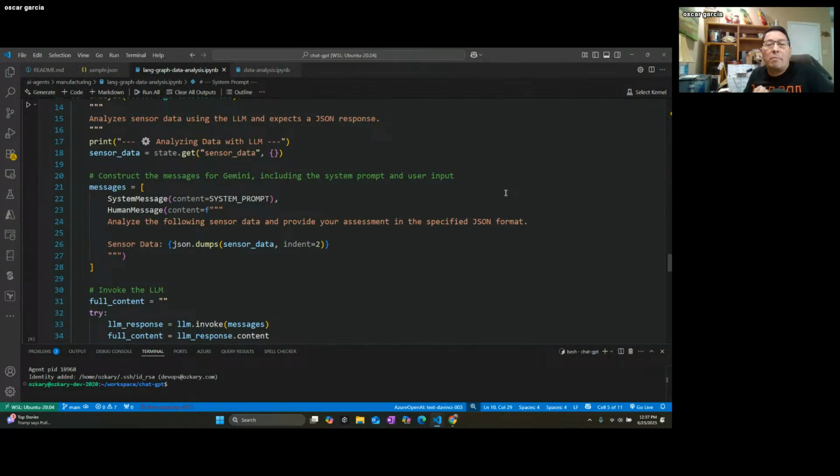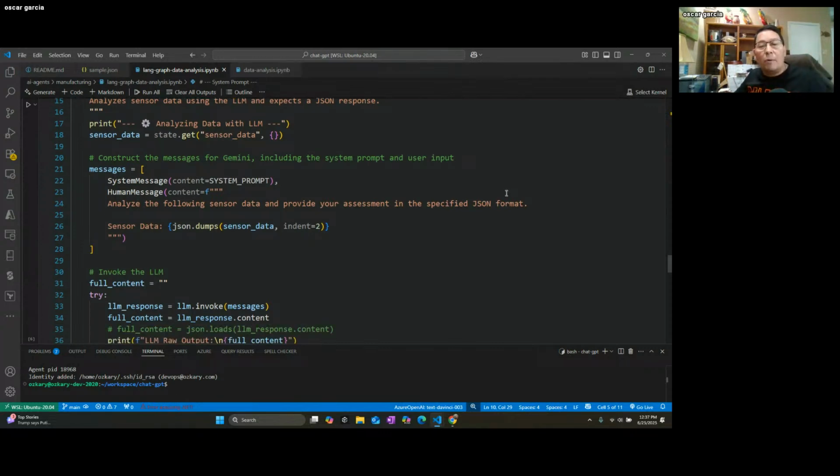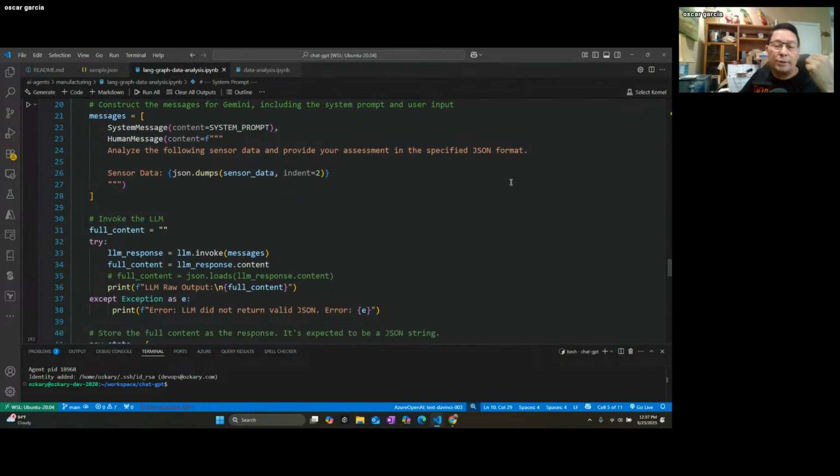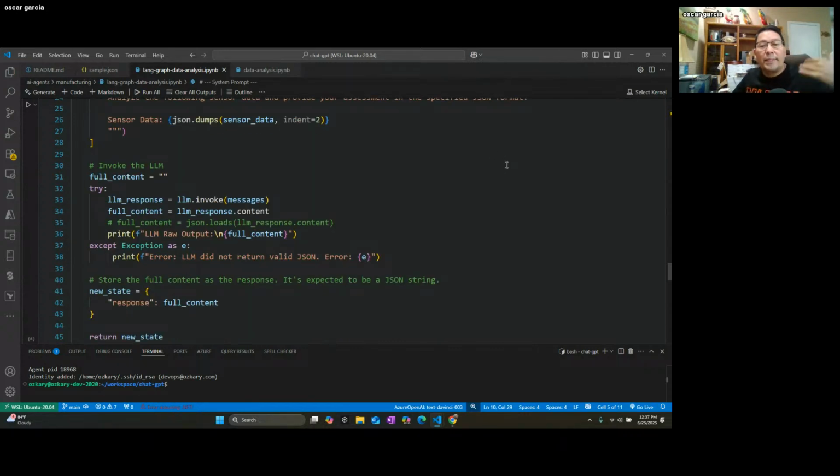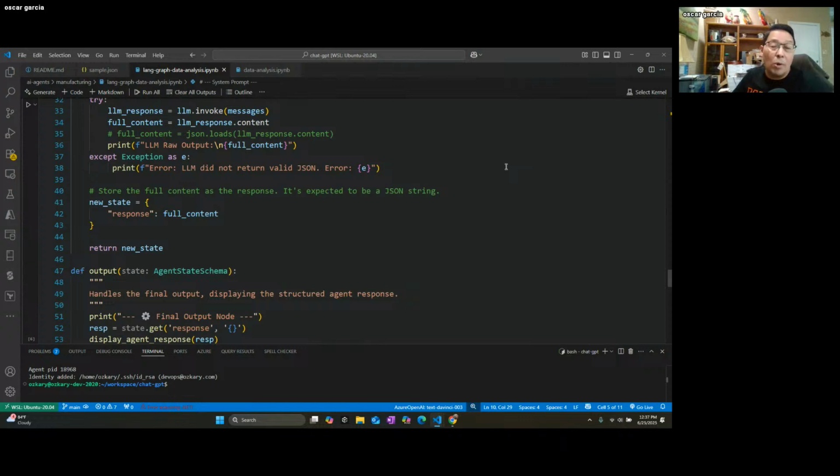And it's going to combine the two, and invoke the large language model and be able to say, hey, tell me what's going on, right? And it's going to get that response, and based on that response it'll be able to act upon it, right? It could just be, hey, this is my analysis, or it could be, I need to take an action, or in both actually, because it's going to get the analysis and it's going to do an action.